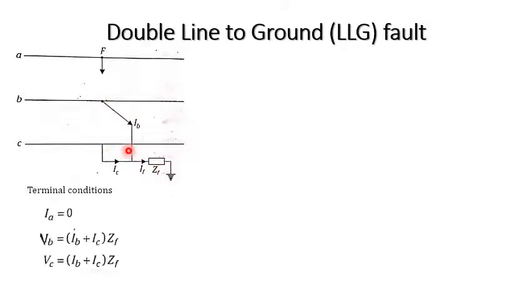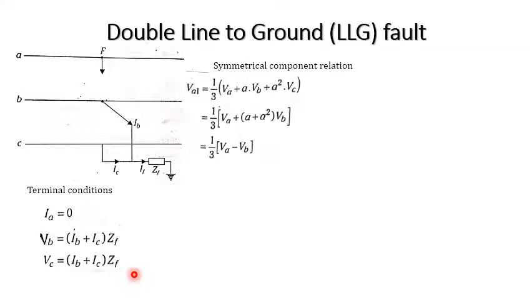The terminal conditions: current IA will become 0, and VB is equal to IB plus IC into ZF, and the same for VC, which is IB plus IC into ZF. From this we already know it is the same as the double line to ground fault considering the fault impedance expression. So it is better to calculate the voltage rather than the current.